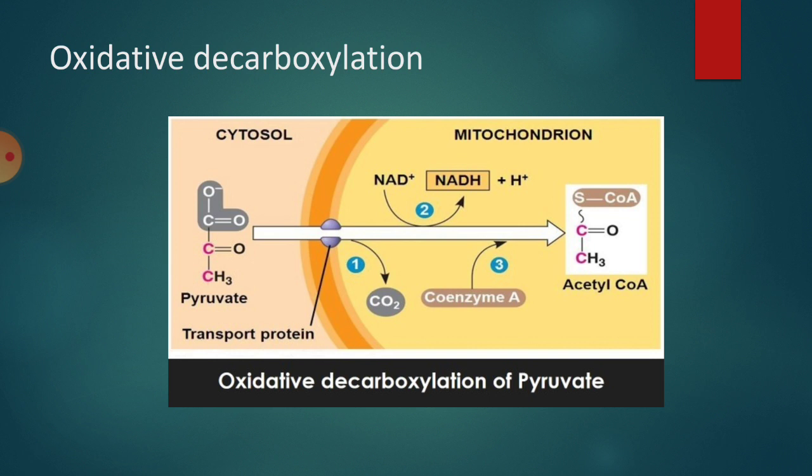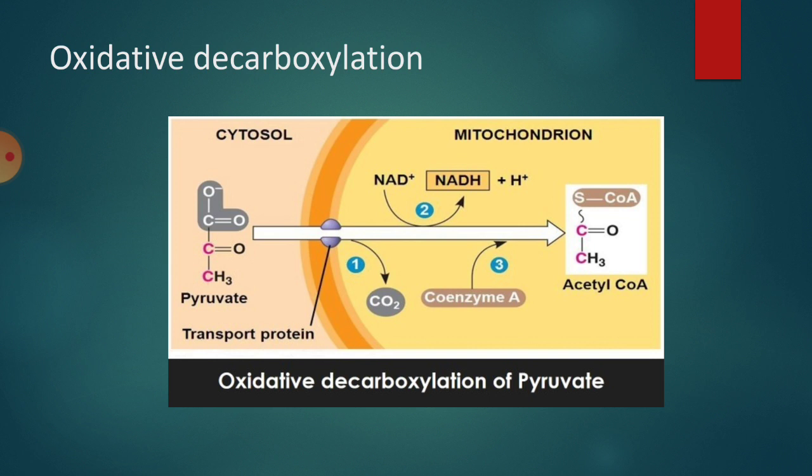You can see the same here. In the cytosol, pyruvic acid is formed from glycolysis. It is changed to a 2-carbon compound, acetyl coenzyme A, and then only it enters into the mitochondrial matrix. Then it starts a Krebs cycle. One pyruvic acid enters into the mitochondrial matrix as acetyl coenzyme A. Similarly, after the cycle of Krebs cycle, the other pyruvic acid that is formed from glycolysis also enters into the mitochondrial matrix, and once again Krebs cycle takes place. Thus, in the entire aerobic respiration, Krebs cycle takes place twice.